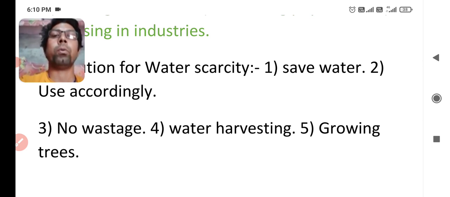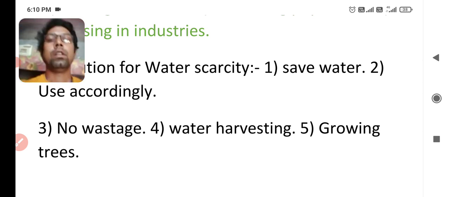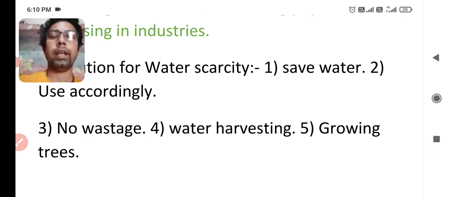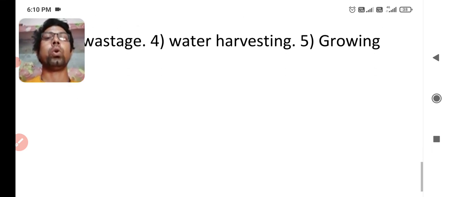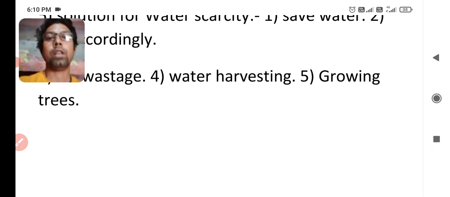We learned only 4-5 points today. First one, introduction, and the next one, why water is a renewable resource. You know that the hydrological cycle provides the water. And the next one is the meaning of water scarcity and why water scarcity happens. And in the last we learned how we can solve the problem of water scarcity. I think you got all the points of today's video easily.